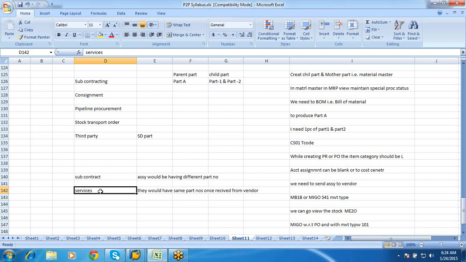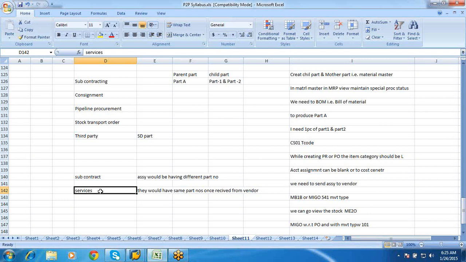In services, even though he drills a hole, the part number doesn't change. It's just a service, because we do not have that facility, or due to load constraints we are not able to process that operation in our assembly line. That is the difference between services and subcontracting.